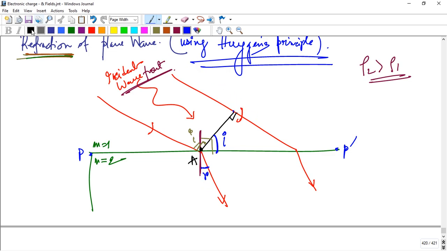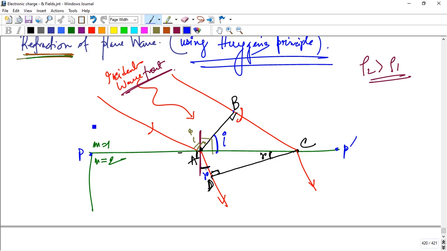Similarly, this point is B, and say this point is C, and draw a perpendicular from C to this line, and name the point D. Suppose this angle is R, and this angle is 90 degrees, so 90 plus R. In triangle ADC, PAD is the exterior angle, equal to the sum of the two opposite interior angles, so 90 plus this angle, that is R.